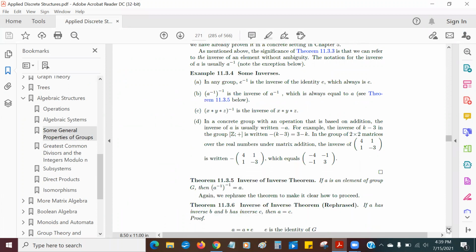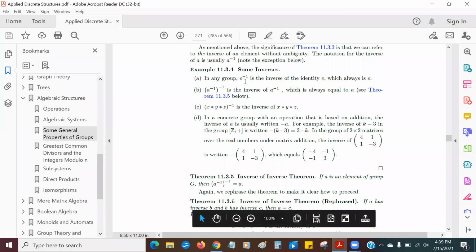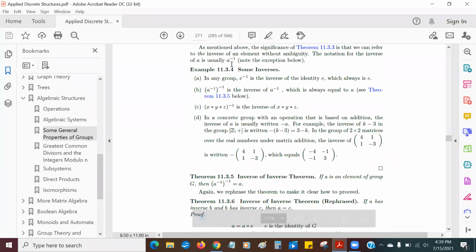Now, once we know that inverses are unique, we could use the term A inverse. You see, I couldn't use that terminology before because it would be ambiguous. Which inverse? Maybe there's 25 inverses of A. But now that we know there's one and only one inverse, I can use this notation A inverse.